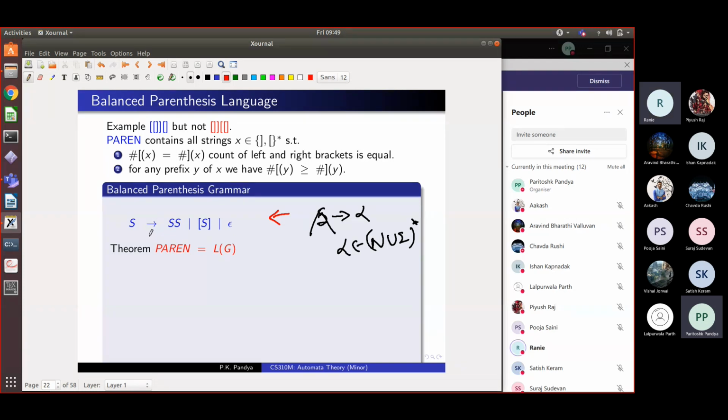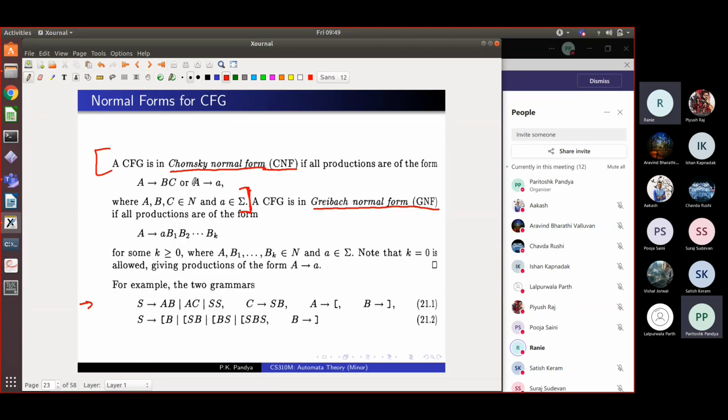What about S goes to left bracket, S right bracket? What kind of rule is that? Is it a terminal rule? No, it's not. What is the terminal rule? S goes to a single letter is a terminal rule.